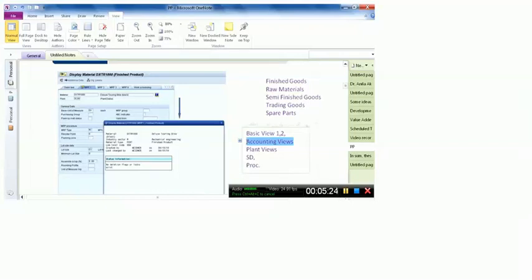Now we are to change the same accounting view of the US00 company code. Then this transaction will be known as the change of material. So creating the material, extending the material, and changing the material. We should understand the difference between these three.